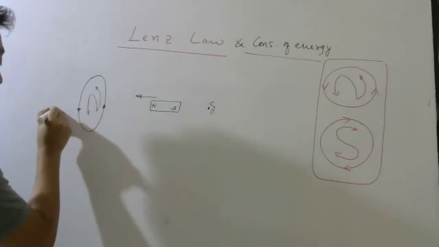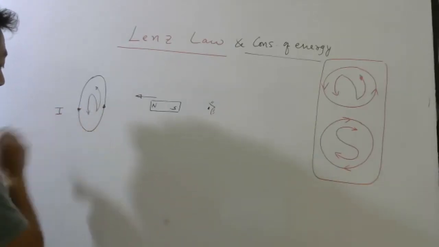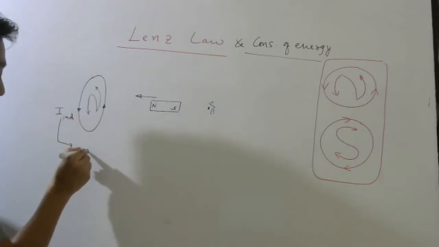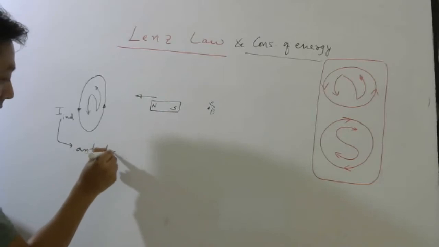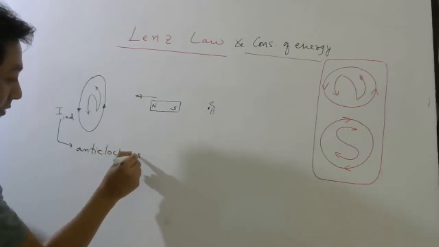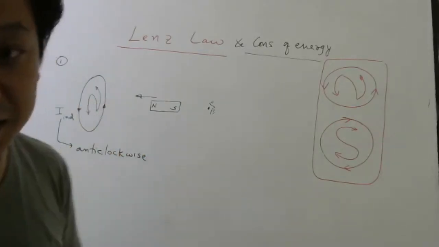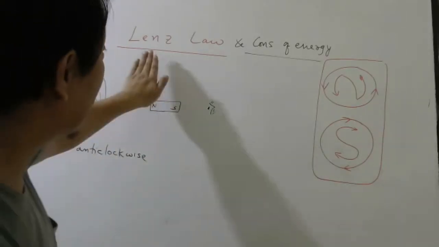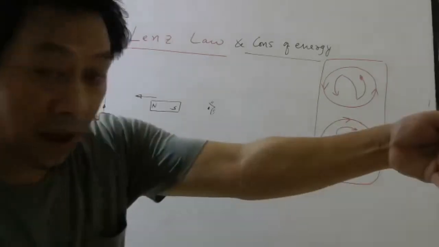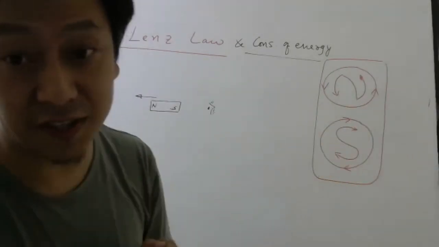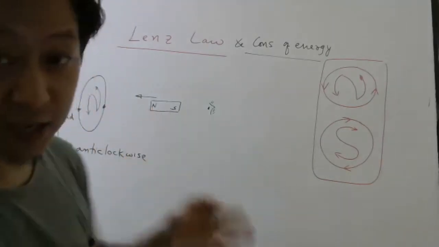So this is your induced current, and that will be anti-clockwise when you see from here. This is the first possibility they can ask. Again, how to remember? Lenz's law you have to remember, students. Magnet is coming towards me. Now you have to check which face is coming towards me. North pole is coming towards me.